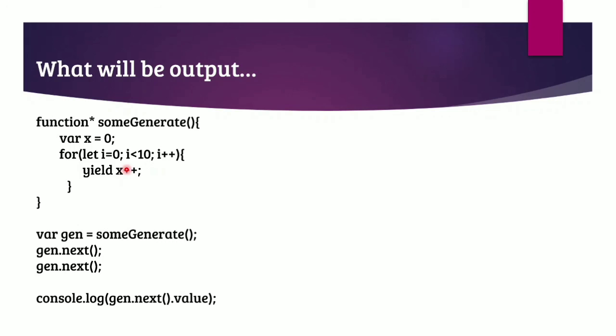As we know, we are using post increment operator, so value will be returned first and then it will be incremented. So when I will write gen dot next function, for first time it will give me an output as 0, for second time it will give me an output as 1, and for third time when I will actually print that value, it will give me an output as 2, because we are using post increment operator with x, not pre increment operator. If we will use pre increment operator, then the value will be 3, but in our case we are working with the post increment, so the value will be 2.